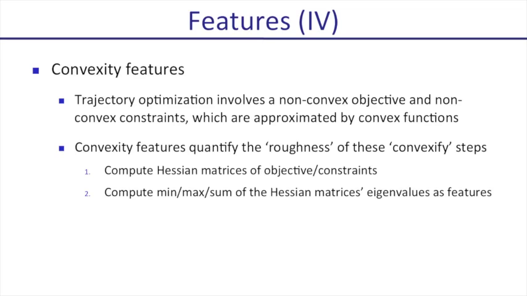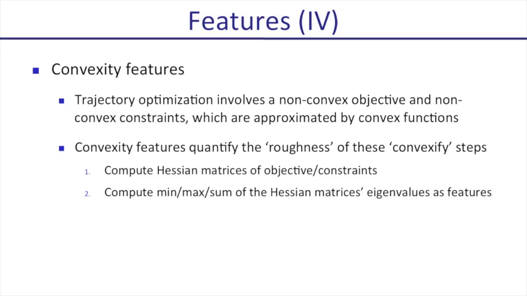Our trajectory optimization algorithm involves a non-convex objective and non-convex constraints. These non-convex terms are approximated by convex functions in each step of optimization. Convexified features are used to measure the roughness of these convexified steps. In particular, we compute the Hessian matrices of the objective and constraints, and then compute the minimum, maximum, or summation of the Hessian matrices' eigenvalues. These numbers are collected together as trajectory features.